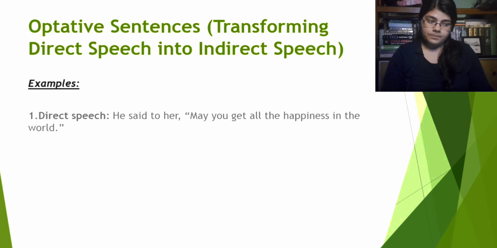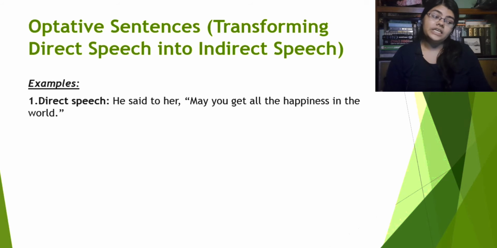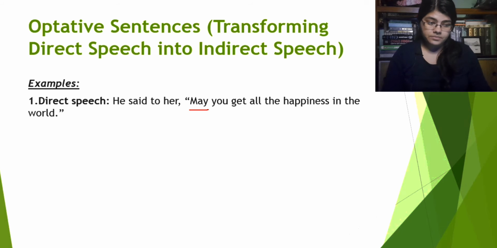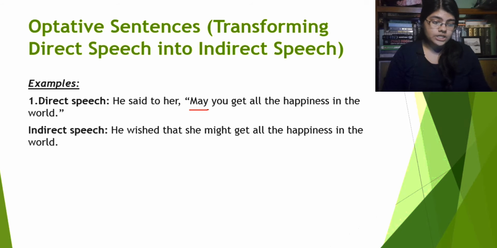First example, direct speech. He said to her, may you get all the happiness in the world. Here we can see that the reported speech starts with a may, right? So it's a wish or a prayer, so it's an optative sentence. So here how are we changing this into an indirect speech? Let's see. Indirect speech is, he wished that she might get all the happiness in the world.